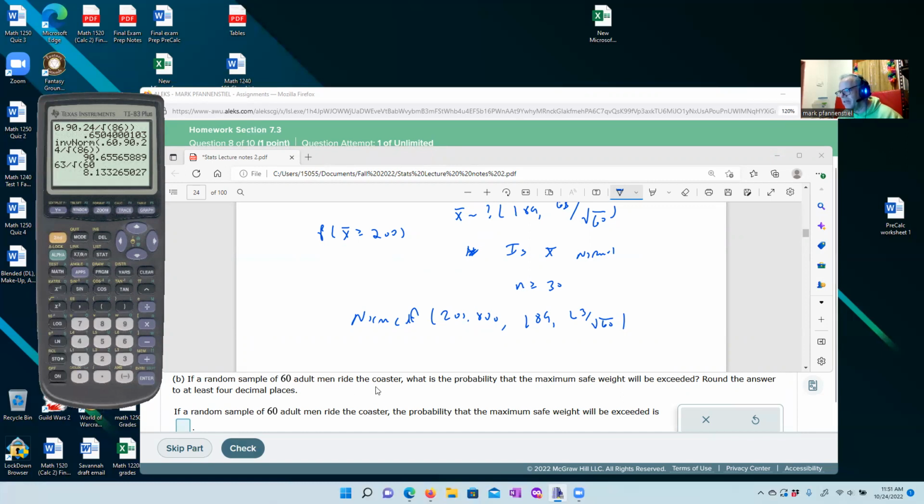It's about 8. Okay, so if I've got to go from 189 and count up by 8s, it's at least 1, maybe 2-ish standard deviations away to go from 189 to 200 by way of 8s. So it's going to be, I would guess, about 5-ish% using the empirical rule. But we're going to double check with our calculators here and see.